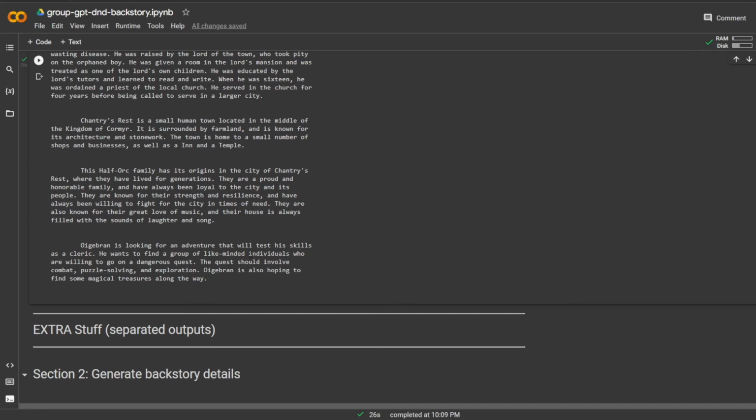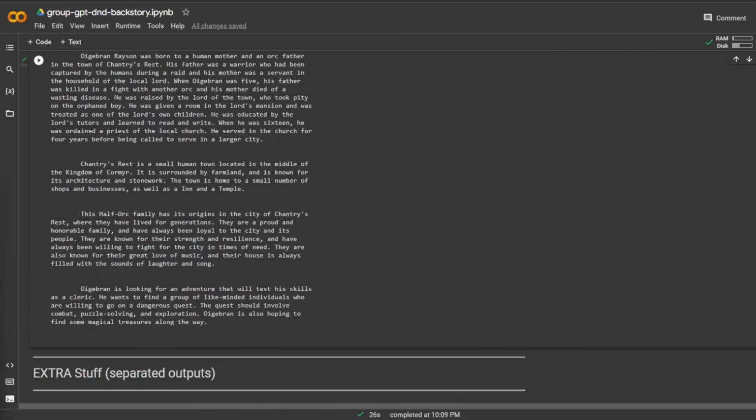Orgibron is looking for adventure that will test his skills as a cleric. He wants to find a group of like-minded individuals who are willing to go on a dangerous quest. The quest should involve combat, puzzle solving, and exploration. Orgibron is hoping to find some magical treasures along the way. So that's a really good plot hook to introduce the player characters to this NPC.